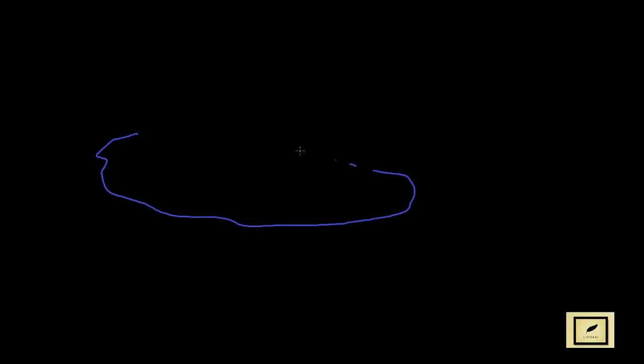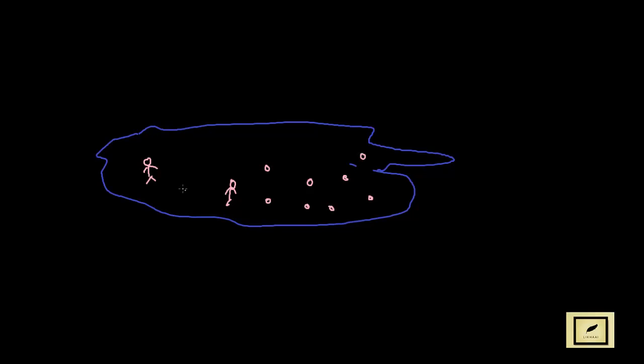Let's say this is a country. This is a land, it could be any country or any land. In a country certainly there live people. There are several people here, so I'm just making these dots as the people, and for the sake of convenience we are not making too many. Now let's see what will happen in a country where there are several people like this.